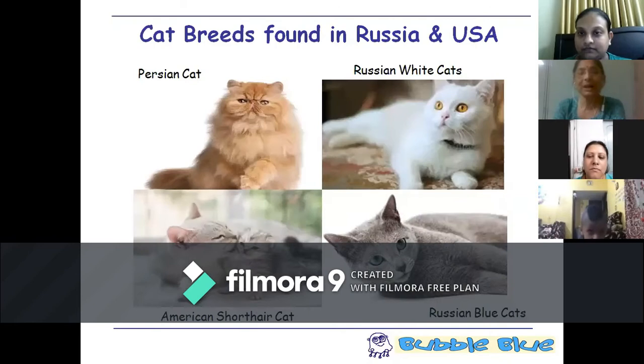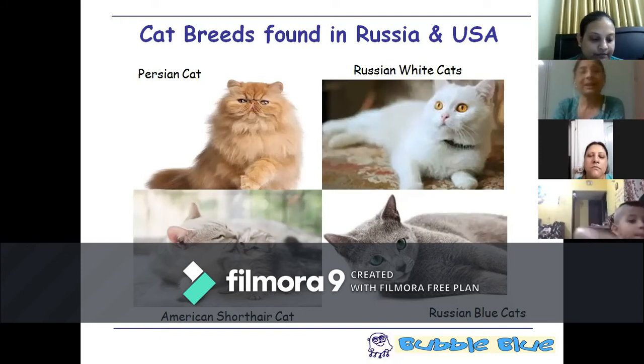Okay, next one. We have cats in Russia and USA. Look at this Persian cat, very furry. And when it gets angry, it puffs up like a ball. Look at this beautiful one, Russian white cat. And look at these kittens, American short-haired cat. These are found in the warmer part of America where it's not that cold. So that's why the hair is very short. The fur is not so thick. And this is a Russian blue cat. They're really bluish in color. So that's why it is called the Russian blue cat.